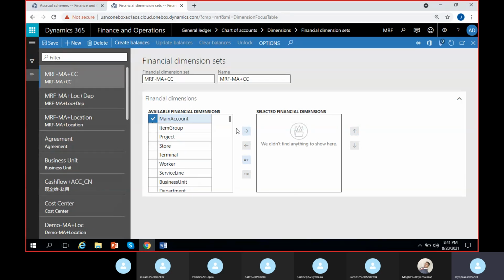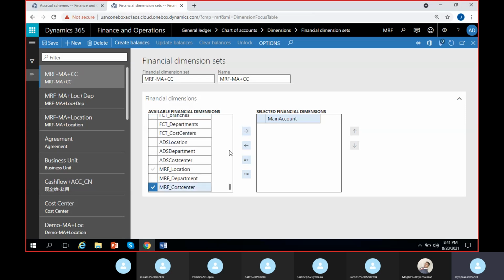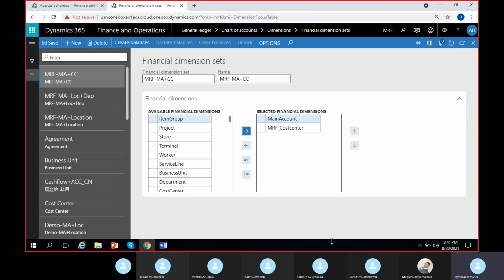Then I'll select here this way. I'll select cost center this way. One second. So this is how I can create main account plus cost center, MRF main account plus cost center. Clear, right? Until here, whatever we have done for everyone.